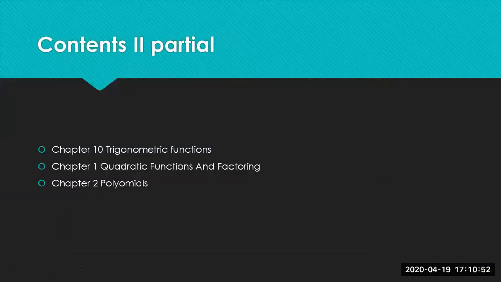For 10th graders, sections A, B, and C, the contents for this second partial will be chapter 10, chapter 1, and chapter 2, in that order, because we had to conclude the idea and the content related to trigonometry. Of course, using the same book, Algebra 2 from Larson. Chapter 10 is about the trigonometric functions. Chapter 1 is about the quadratic functions and factoring. And chapter 2 is about polynomials.